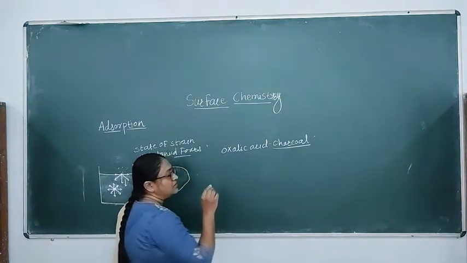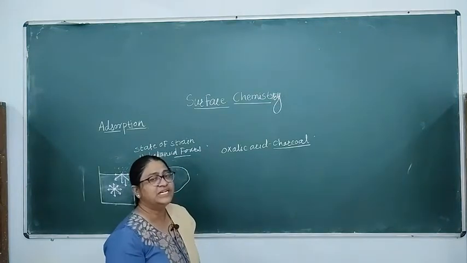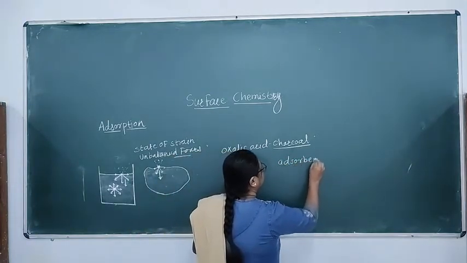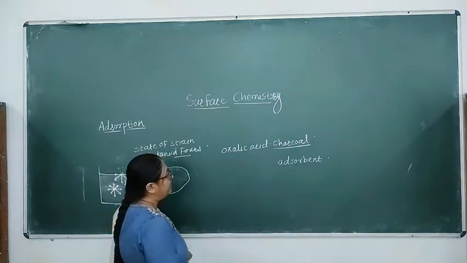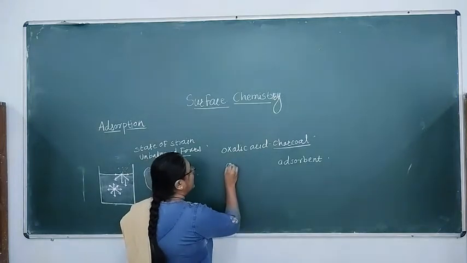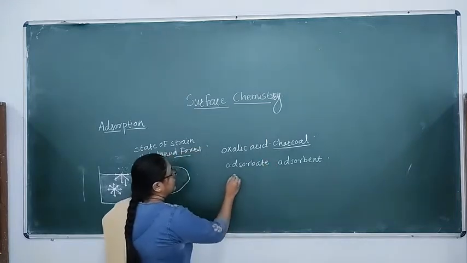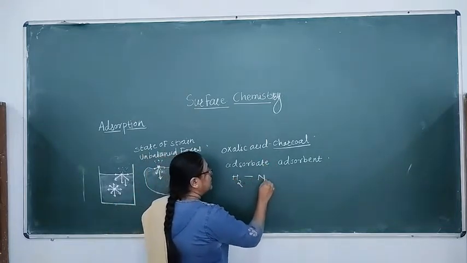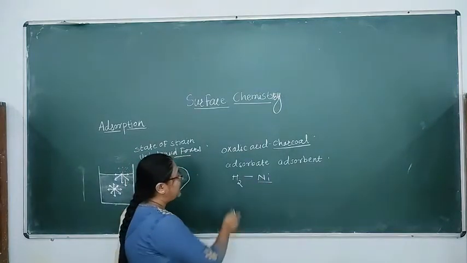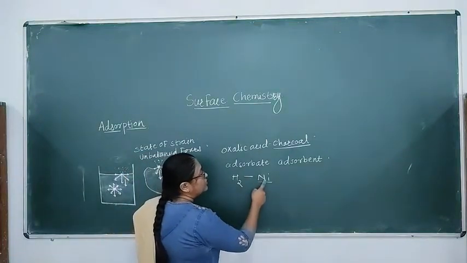Here the substrate, or the substance on whose surface the adsorption takes place, is called the adsorbent. While the molecules which accumulate on the surface of the other are called the adsorbate. Take the adsorption of hydrogen gas on a nickel solid surface: when hydrogen gas is bubbled on the surface of nickel, the hydrogen gets adsorbed on the surface of nickel.